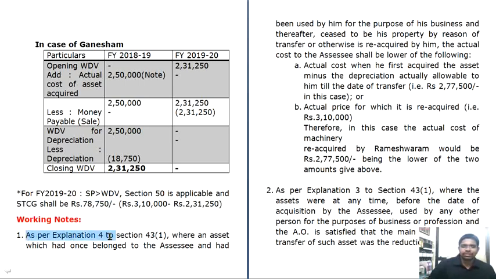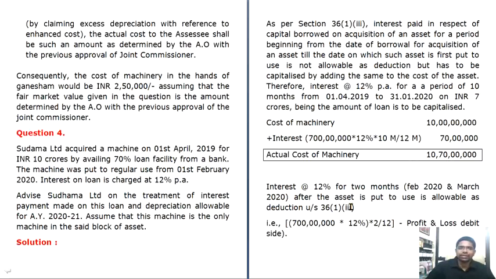That is what we have mentioned as per Explanation 4 to Section 43(1), where an asset which had once belonged to the SSE and had been used by him for the purpose of his business and thereafter ceased to be his property by reason of transfer or otherwise is reacquired by him, the total cost of the asset shall be the lower of the following: actual cost when he first acquired the asset minus the depreciation actually allowable to him till the date of transfer, or the actual price for which it is reacquired, that is 3,10,000. Therefore, in this case, the actual cost of the machinery reacquired by Rameshwaram would be 2,77,500, being the lower of the two amounts given. And then Explanation 3, what I told you, the fair market value will be considered.